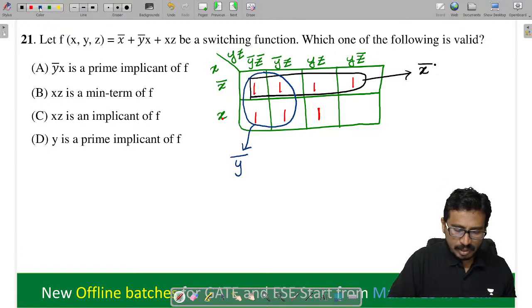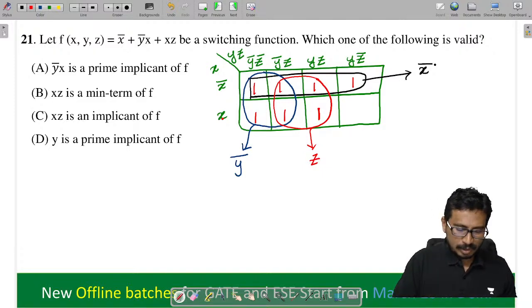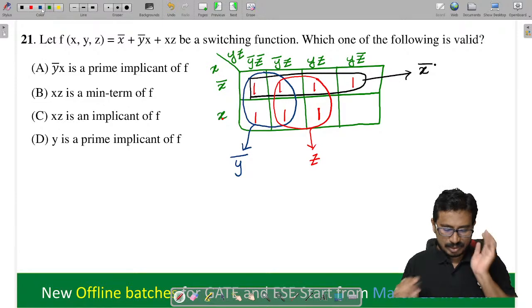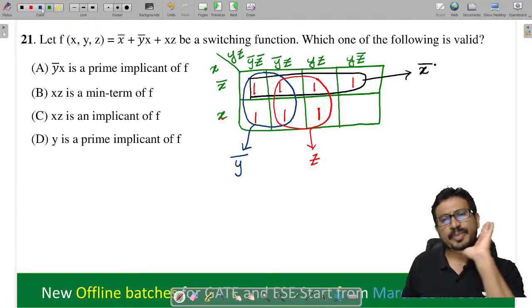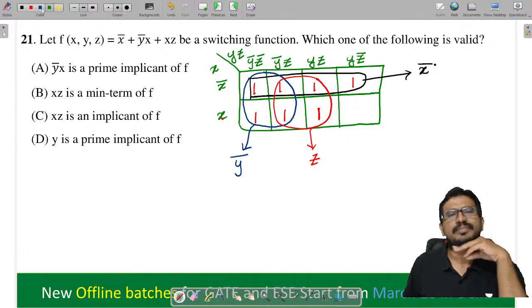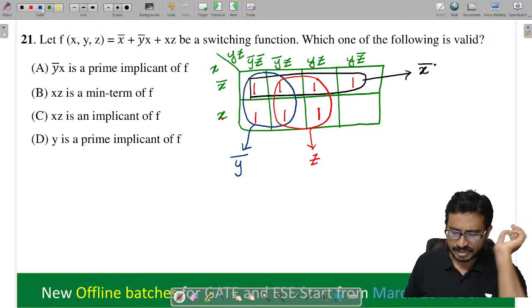And I can do this grouping also. What comes here? That is equal to Z. Now let's see these options. Are any other groupings possible? These are the groupings.